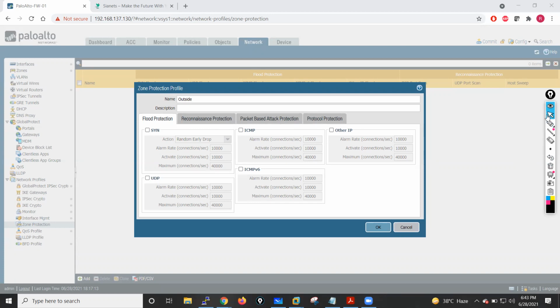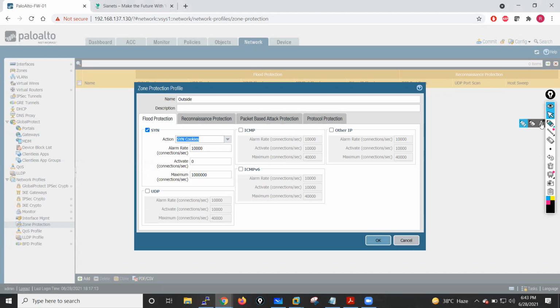So in flood protection, if we look at SYN flood, it will protect us from the SYN flood attack. In SYN flood protection, we basically have two actions: Random Early Drop and SYN Cookies.